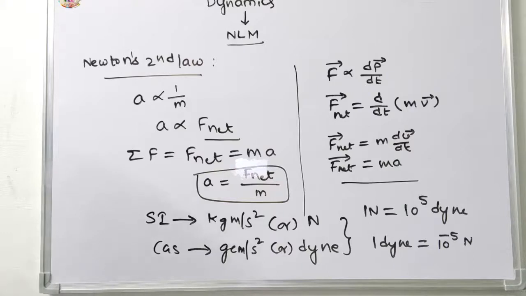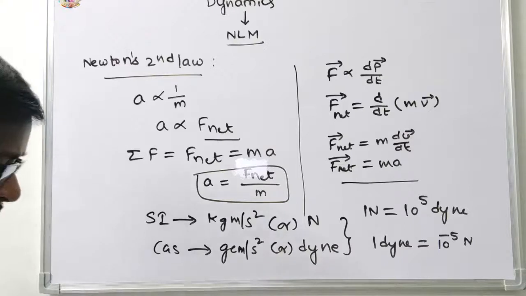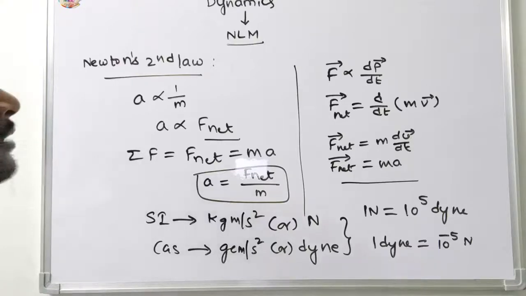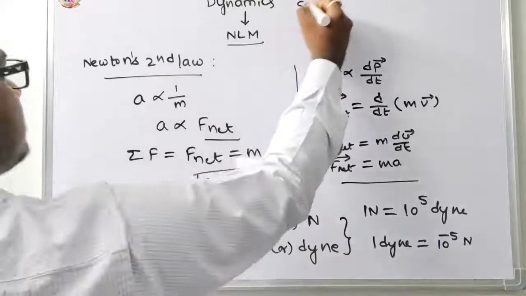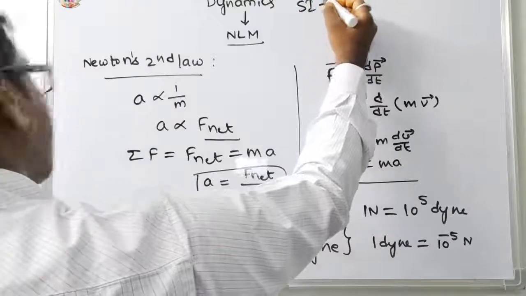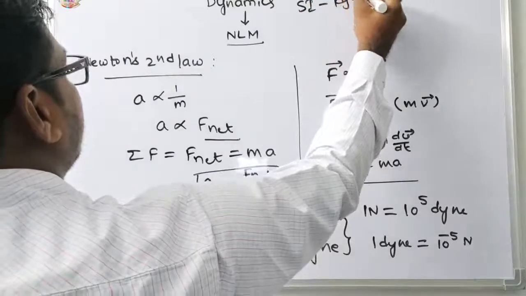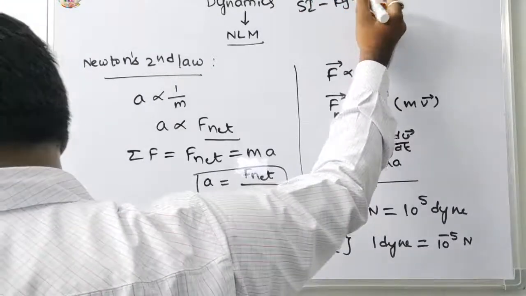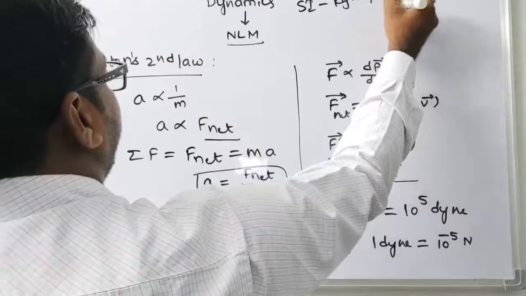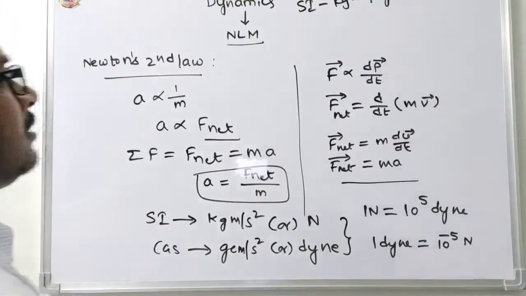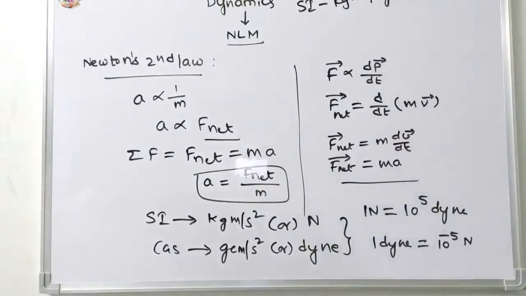Now the gravitational or practical unit. The SI practical unit is kg weight or kgf.